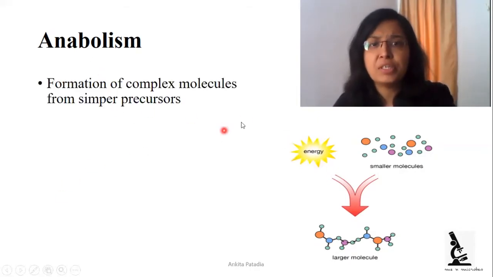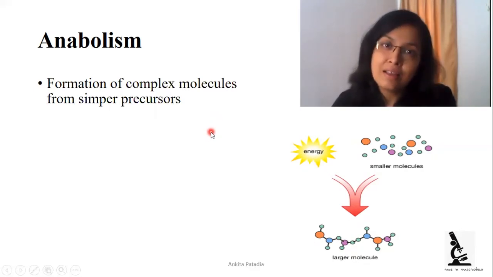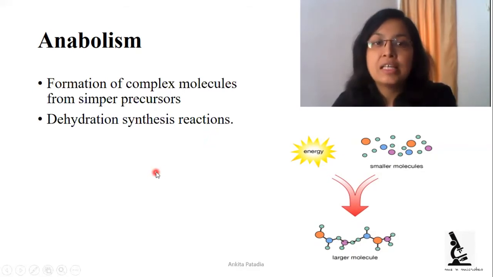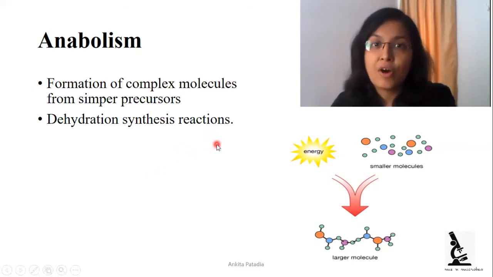So it is the formation of complex molecules from simple precursors that are produced during catabolism. So it is a dehydration synthesis reaction, meaning water is not utilized but released.